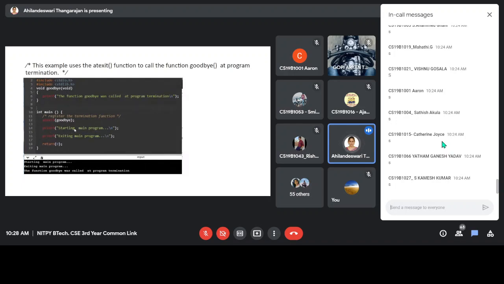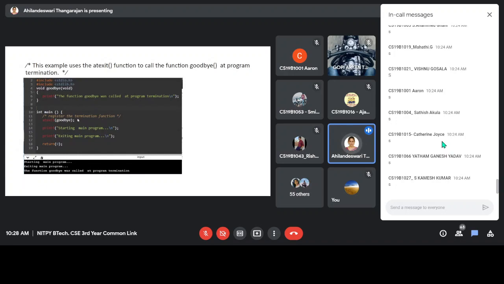Then you are printing starting main program, exiting main program. See the output, starting main program, exiting main program. Then it is a return statement, that is, the program is going to be terminated. So at the time of exit, this goodbye function is invoked. The control goes here, this printf statement is executed, so that you will be getting this output.